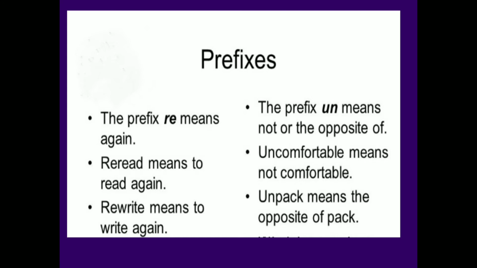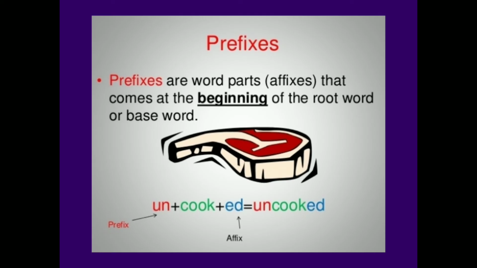In the same way, I would like to tell you some more examples. For example, kind, and if we want to make the prefix, the word is formed as unkind. In this way, the prefix un means not or opposite of. Prefixes are word parts called affixes that come at the beginning of the root word or base word.